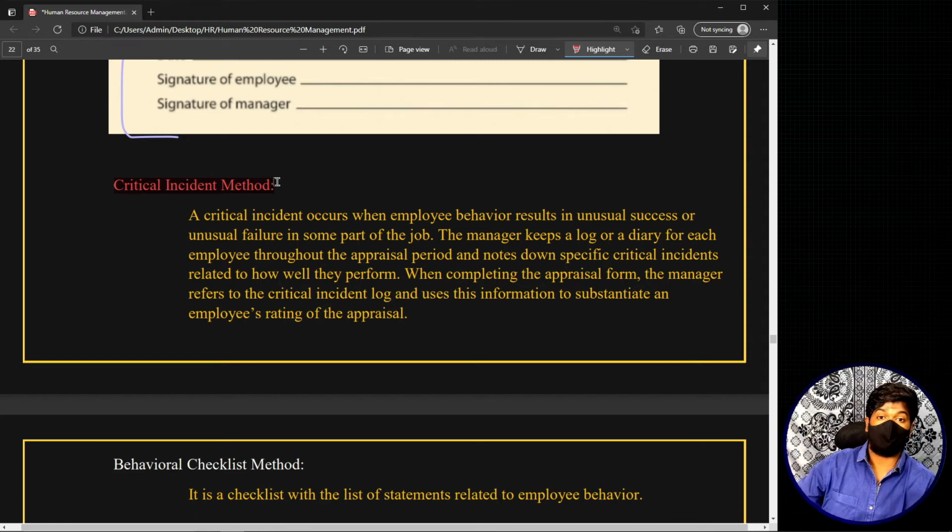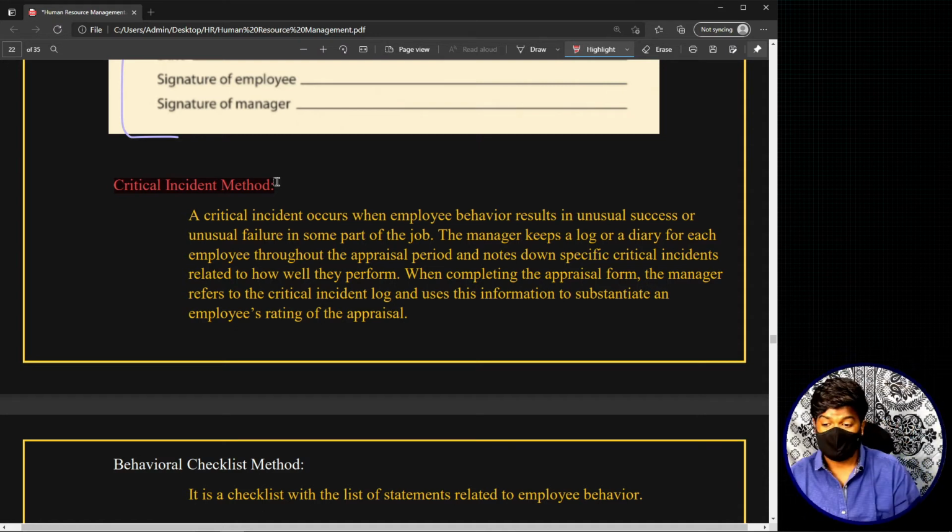But you saw this one employee who, instead of running away, broke the general pattern of running away. He logically stood there, and instead of running away for his life, he is still thinking out how to stop this fire and all these things. In this way, unexpected success or unexpected failure or unexpected behaviors are generally referred to as critical incidents. And all those types of critical incidents are generally noted down by the manager in a particular diary, and while giving performance appraisal, this diary is also included. This is basically the theme behind the critical incident method.